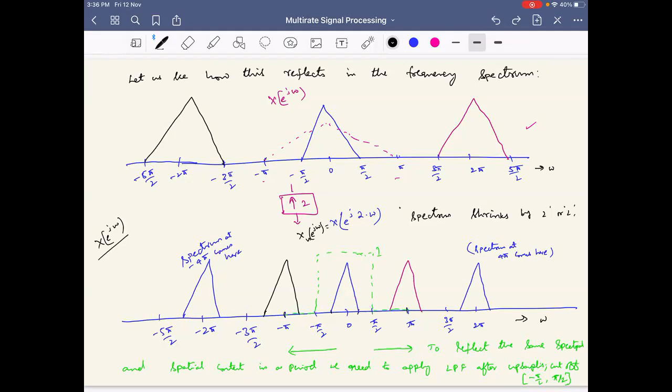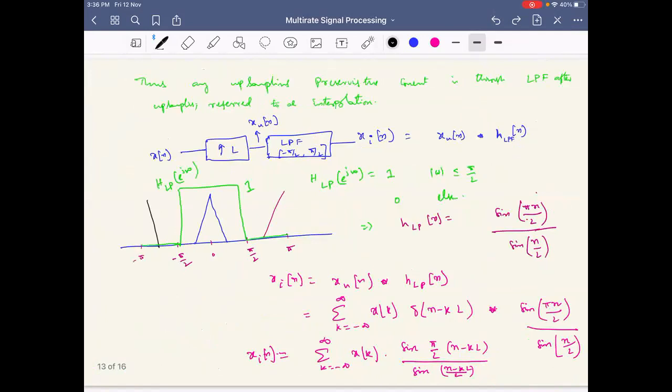Yes or no? Is this clear? Yes, sir. Yeah, fine. I assume it is clear. Okay, so fine. So you need to apply after an upsampling operation a filter.